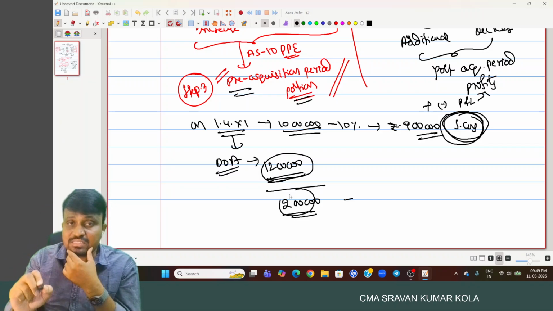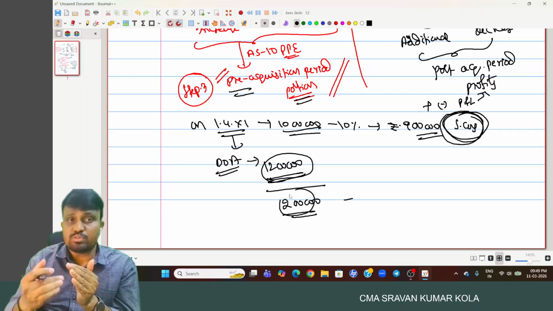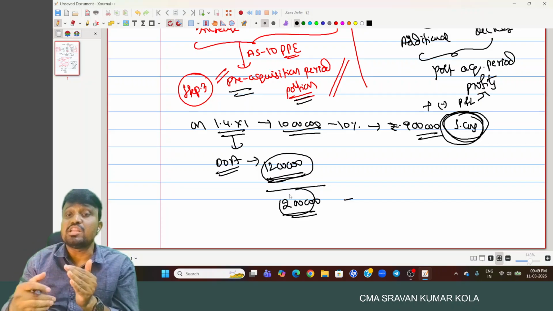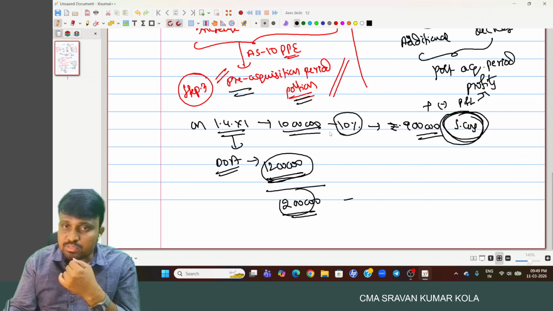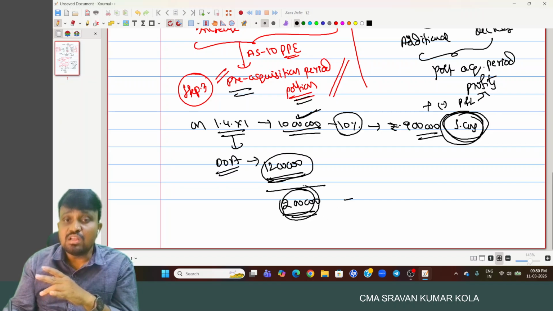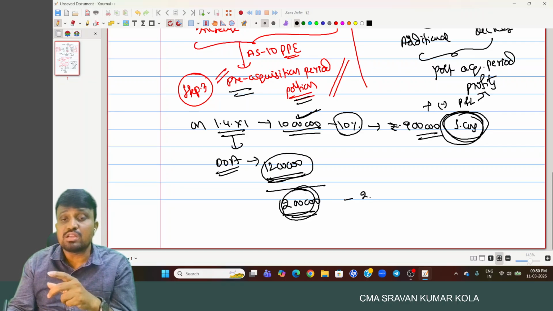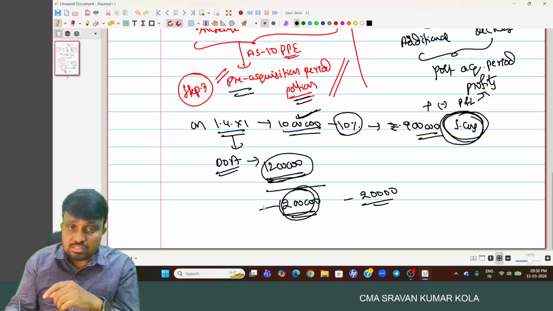In AS 10 PPE, if any revaluation happened, then the depreciation is required to be provided based on the revalued figure in the subsequent period. But here you provided 10% only on the cost or carrying amount of that asset, but additional cost is added here, an additional amount of 2 lakh. On that also you have to calculate depreciation, nothing but 10%, that is 20,000.